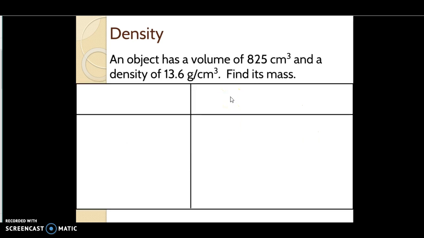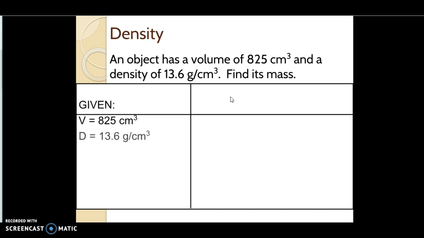So let's do a couple of practice problems. We have the first one here. Go ahead and write this down in your notes, and I'll solve it through with you, and then we'll have you work on some on your own. The first question: an object has a volume of 825 cubic centimeters and a density of 13.6 grams per cubic centimeter. Find its mass.